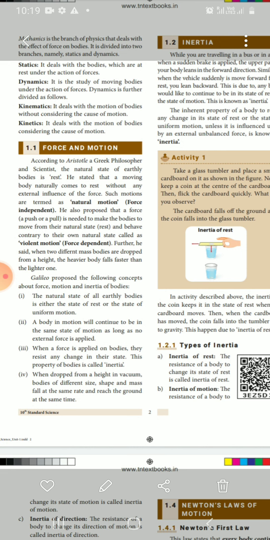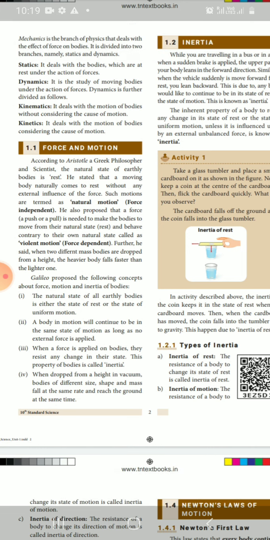He also proposed that force means a push or pull needed to make bodies move from their natural state. Natural state means rest. Behaving contrary to their own natural state is called violent motion, which is force dependent.